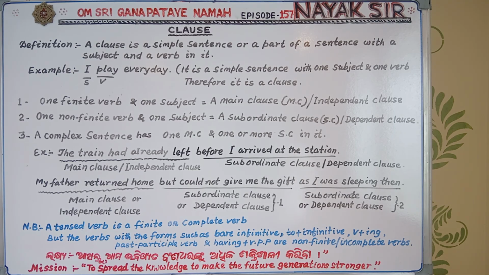If it were only I arrived at the station, that is the main clause and that is not depending on anyone. So that could be the main clause. But the word before has made this part of the sentence, before I arrived at the station, a subordinate clause, as it is a dependent clause. It is depending on the train had already left.